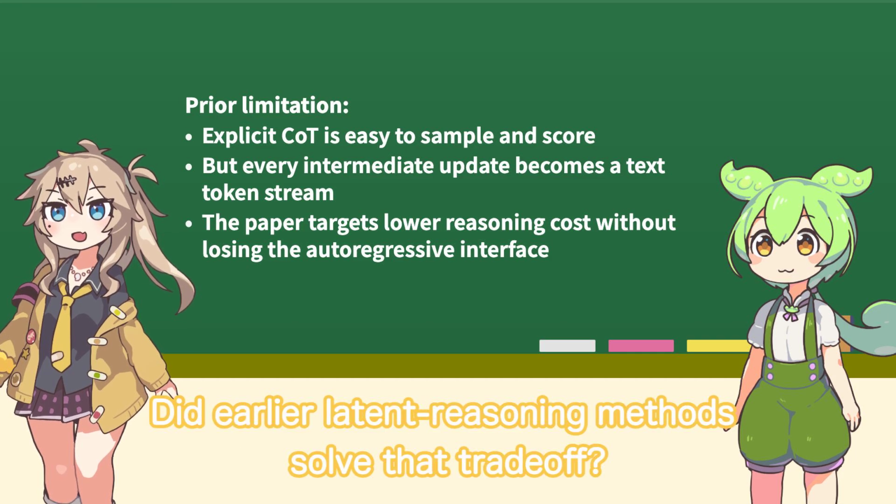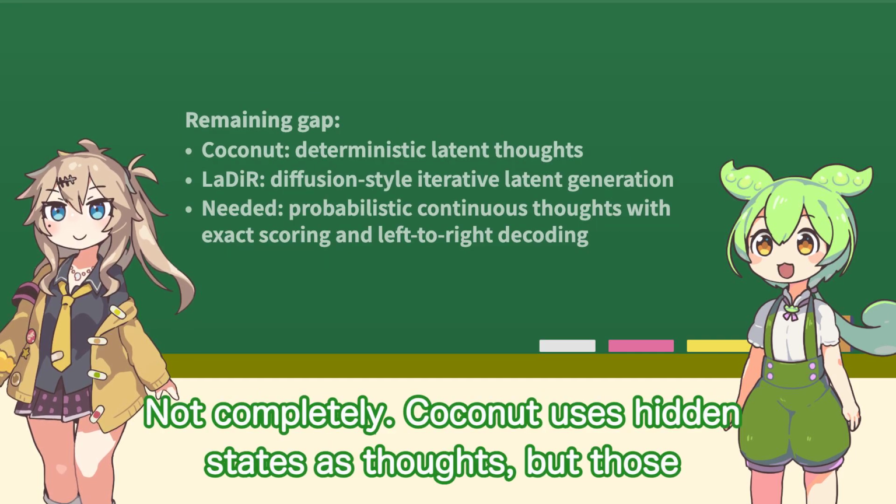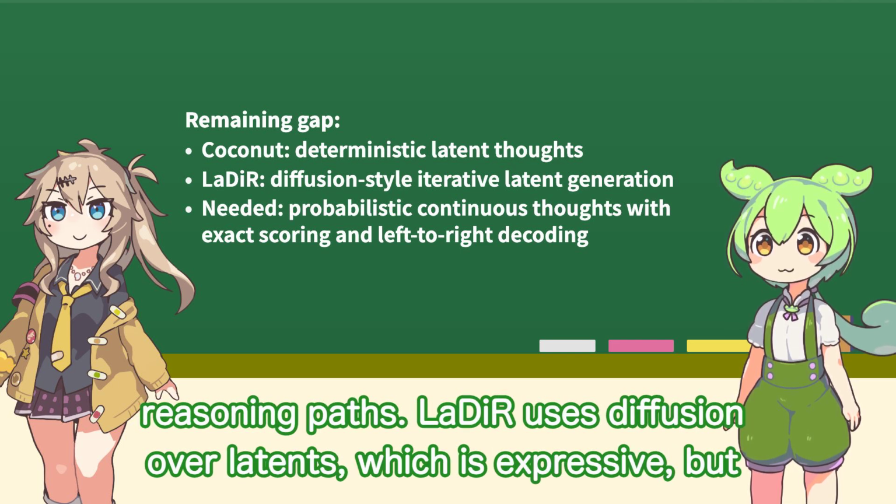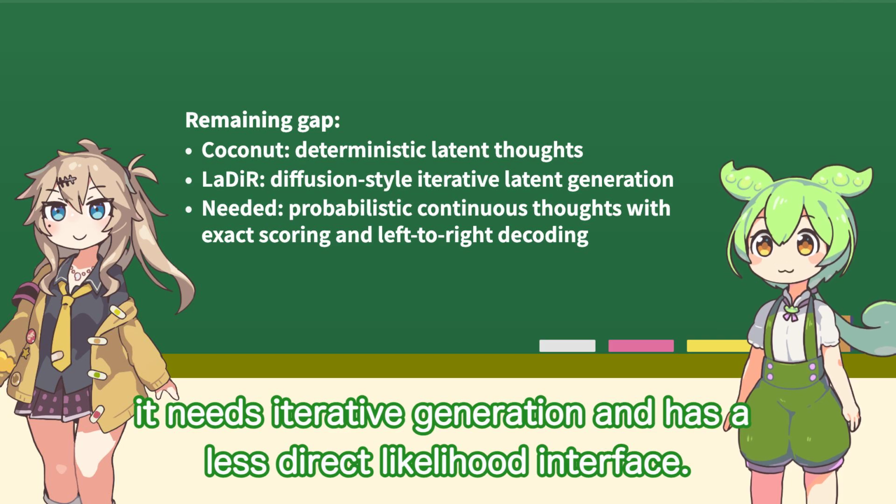Did earlier latent reasoning methods solve that trade-off? Not completely. Coconut uses hidden states as thoughts, but those thoughts are deterministic, so there is no explicit distribution over possible reasoning paths. LaDR uses diffusion over latent thoughts, which is expressive.